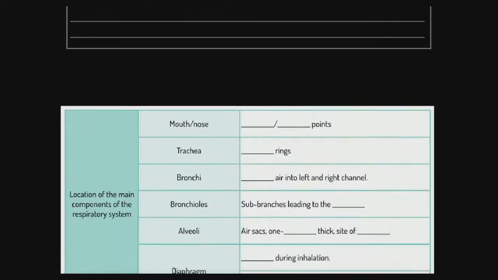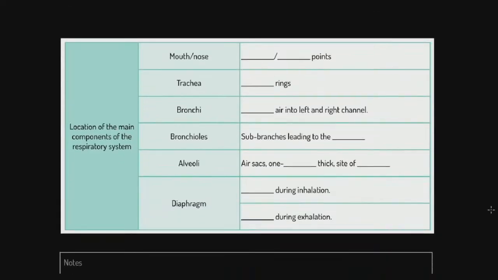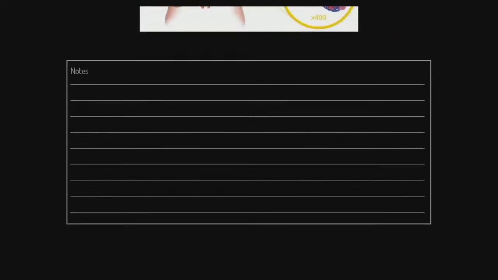Well, first of all, we've got the mouth and nose or nasal cavity. So what are we talking about here? We are talking about an entry and exit point from the actual system. So air enters to begin with and leaves finally via the mouth and the nose. Ultimately, air is being pushed out of here and sucked into here, and therefore we've got our entry and exit points there.